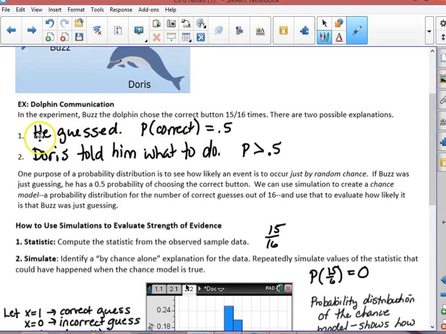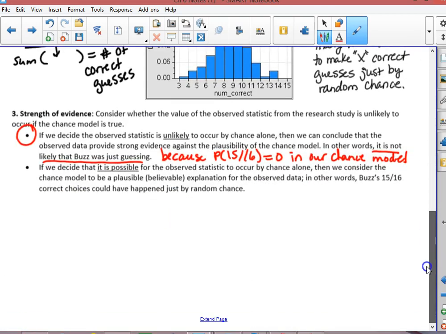So if we reject the chance model that he just guessed, the other explanation is that Doris told him what to do. So we have strong evidence that the dolphins were actually communicating. Now, to follow up, this is kind of an interesting study. The researcher put a wooden wall in between the dolphins. So this was a wooden barrier, and we had Buzz over here and Doris over here.